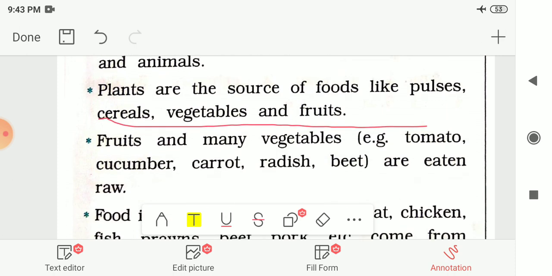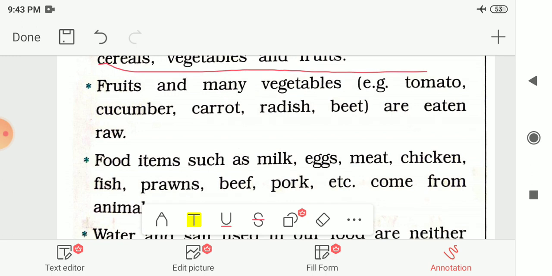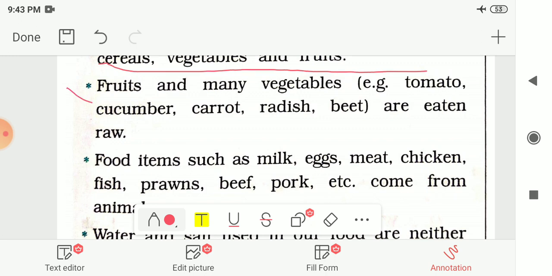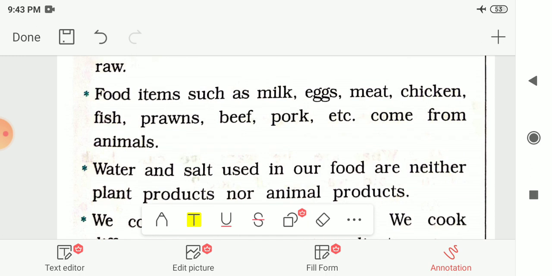And fruits and many vegetables like tomato, cucumber, carrot, radish, beet are eaten raw. We are eating these directly without cooking them. And the food items such as milk, eggs, meat, chicken, fish, prawns, beef, pork, etc. come from animals.